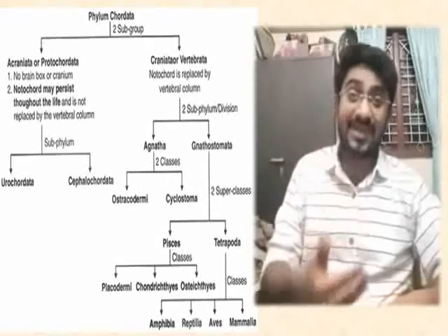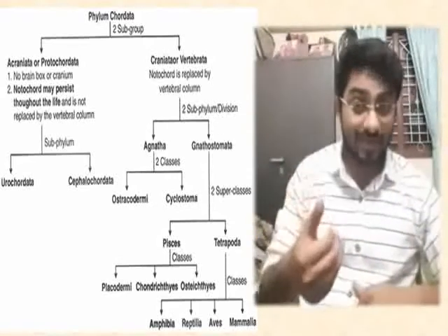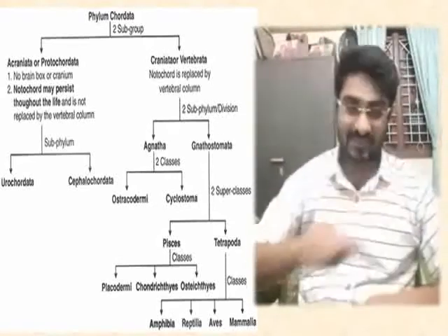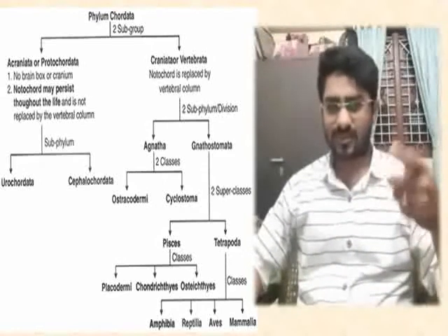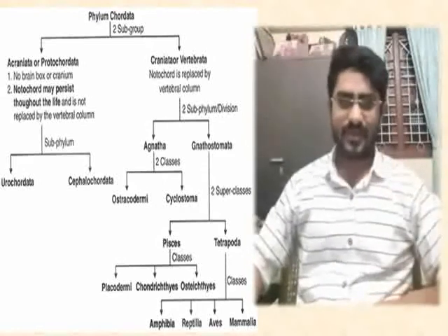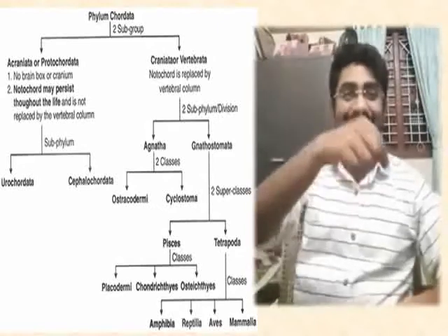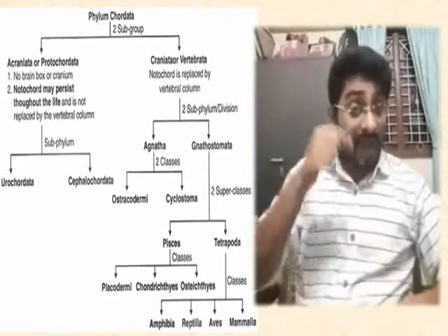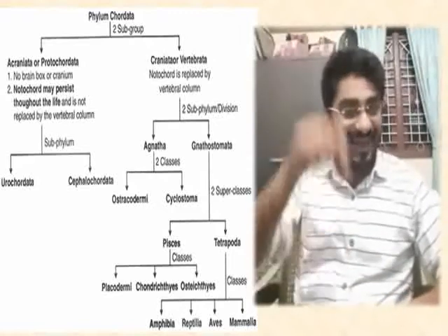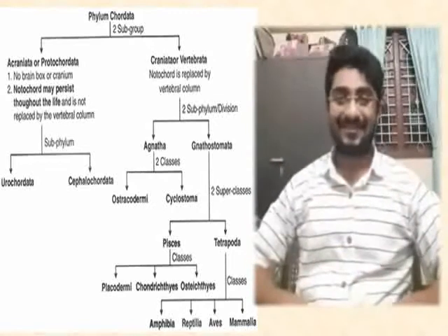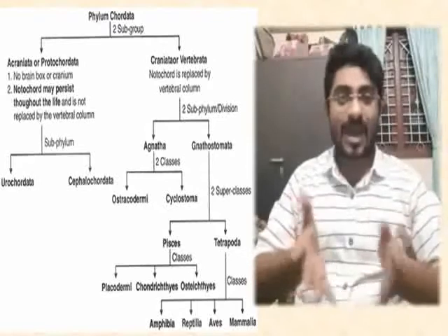Superclass Pisces is again divided into three: Placodermi, Chondrichthyes, Osteichthyes. Pronunciation changes from one person to another, that's apart. Placodermi is again an extinct class. We don't have any living example of placoderms.